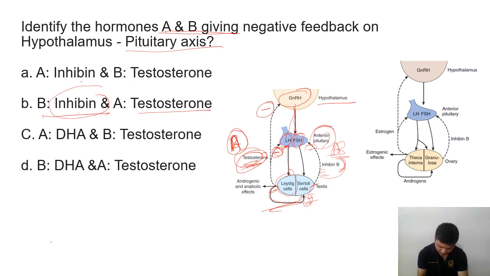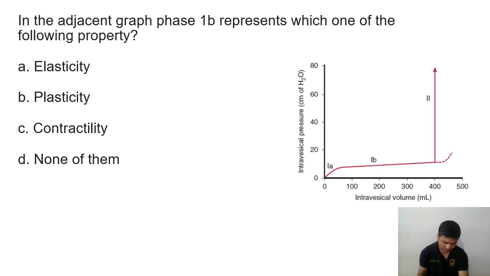From the Sertoli cell there is inhibin B, and this is going to inhibit the follicle stimulating hormone, and from the Leydig cell there is testosterone, which is going to inhibit. So here two hormones are being talked about. Suppose this is A and this is B, so testosterone is A, on the left side, and on the right side B, then they will inhibit B. So the answer in that case will be okay.